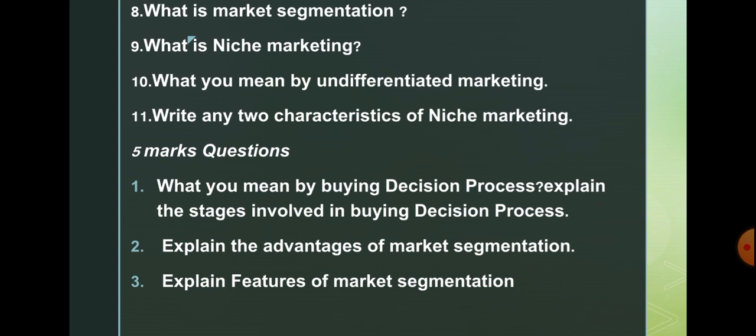And next, the 5 mark questions. What do you mean by buying decision process? Explain the stages involved in the buying decision process. Explain the advantages of market segmentation. Explain the features of market segmentation. Of these questions, the first one, what do you mean by the buying decision process, is a question repeated many times.